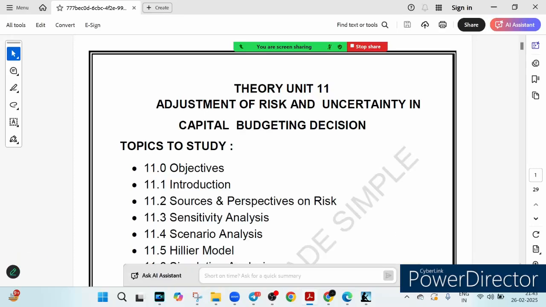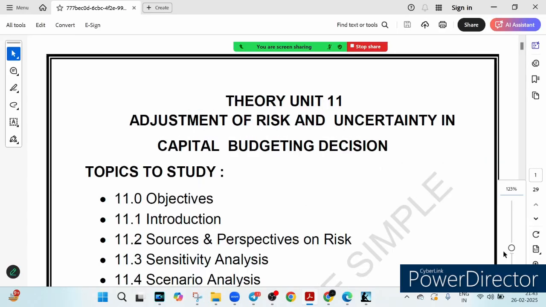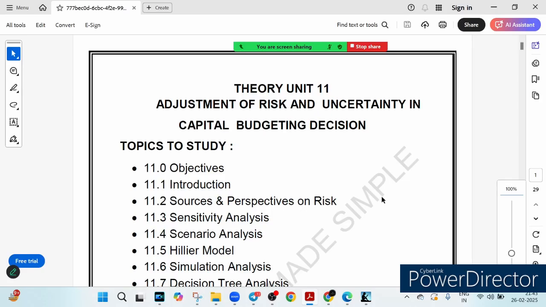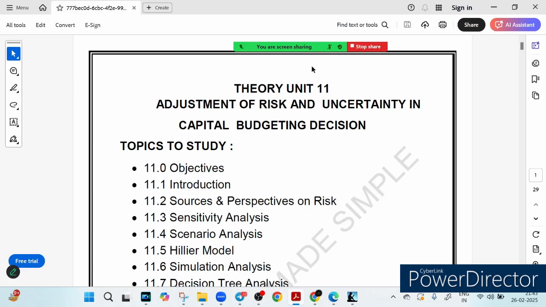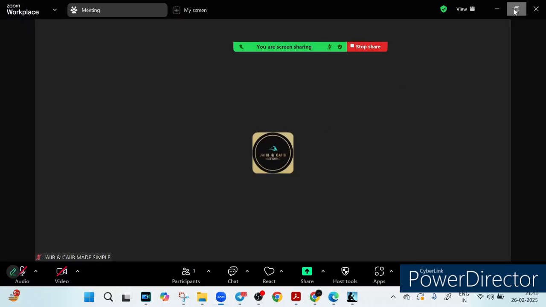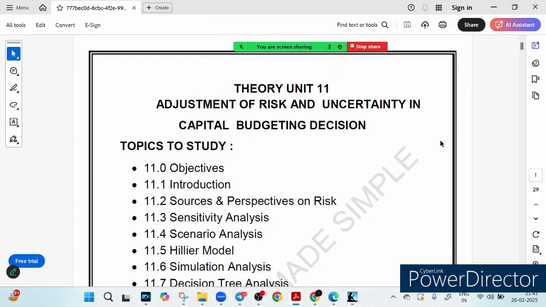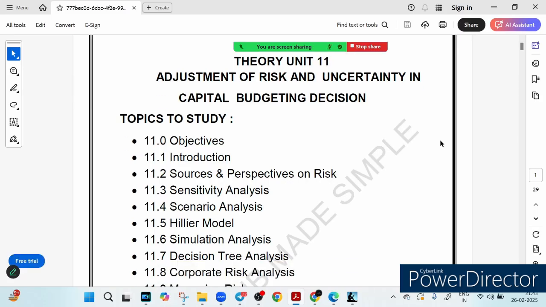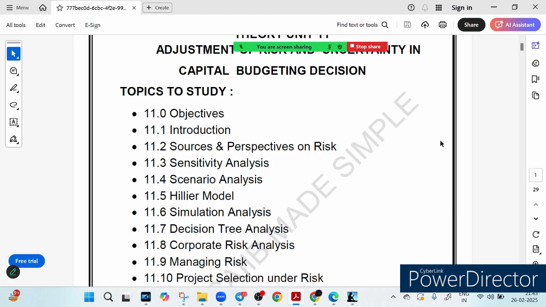Hello friends, welcome to the unit number 11 theory portion of our ABFM, and the chapter name is, you can see, adjustment of risk and uncertainty in capital budgeting decision. So in the last two chapters we discussed capital budgeting in detail. In chapter number 9, we saw what capital budgeting was all about, and in chapter number 10, we saw how capital budgeting is helpful in international financing. Now let's see how we adjust the risk and what the uncertainties are in capital budgeting decision.